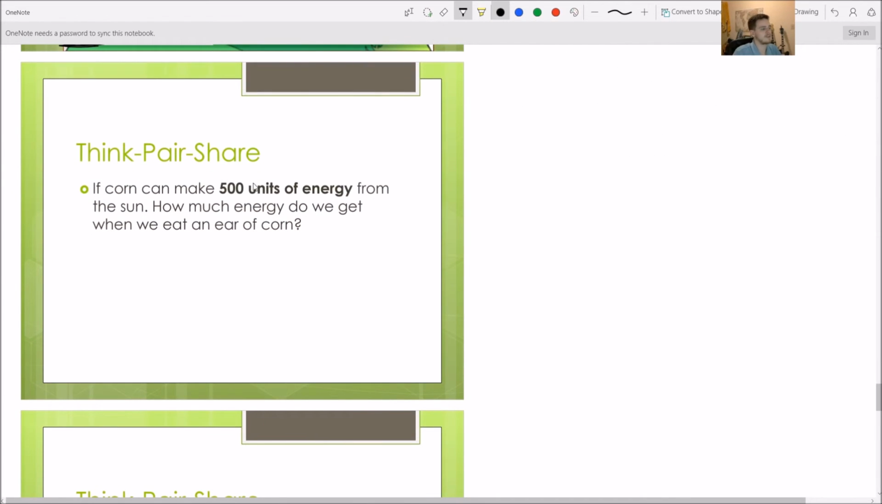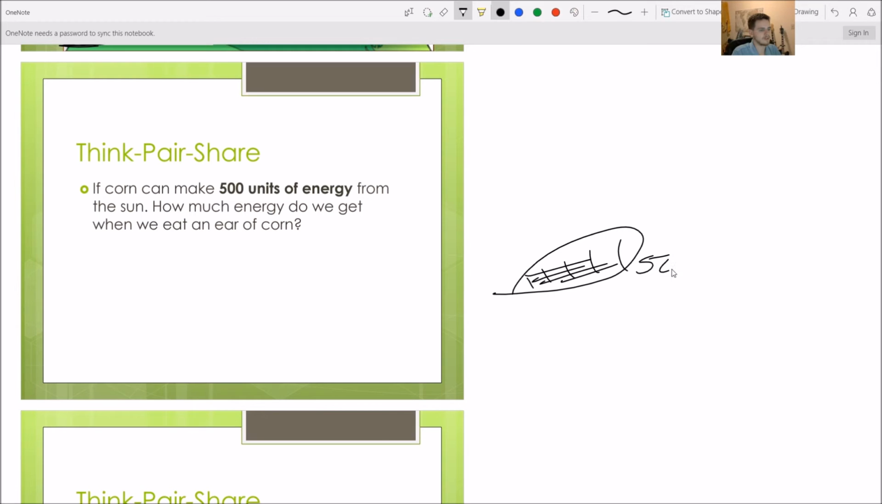So I actually want you to think about this one. We're going to do this math together. If corn has 500 units of energy from the sun, how much do we get from each ear of corn? So we draw corn here, right? This has 500 units. We know that only 10% is going to go up to me. So what's 10% of 500? Well, we just take 500 and multiply that by 0.10, because I'm just going to take the decimal point and move it over twice. And that's going to be equal to 50. So I get 50 units of energy.